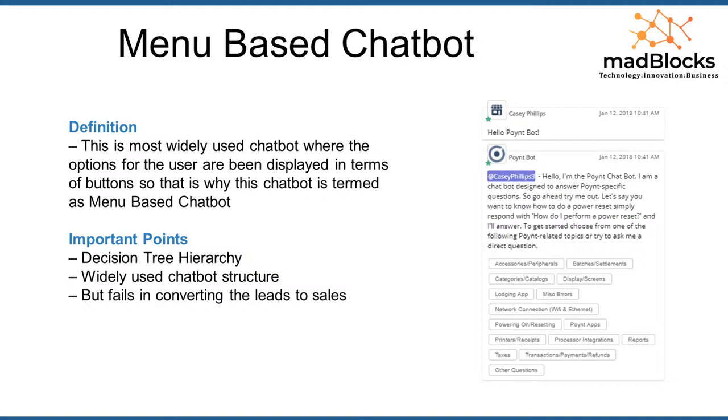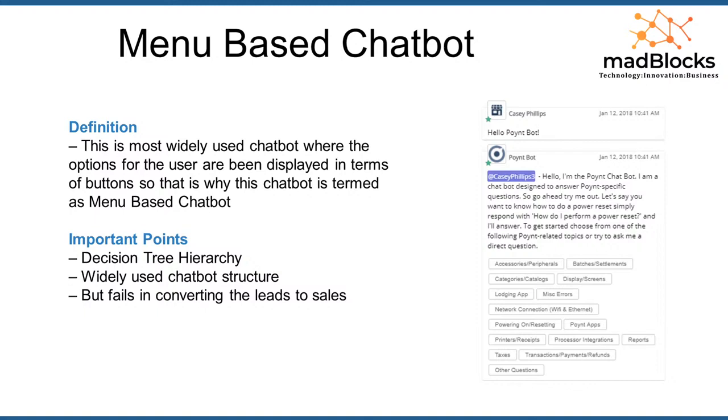In the Airtel app also you can see that if you want to raise a complaint, it immediately displays some kind of menu where the user has to select. There are three important points you need to understand from the menu based chatbot. It follows a decision tree hierarchy, wherein when you select one button, the respective screen pops up and the respective message is displayed, and again a new menu is generated, and from the new menu you again select what you need, and another screen pops out, and again the menu is generated.